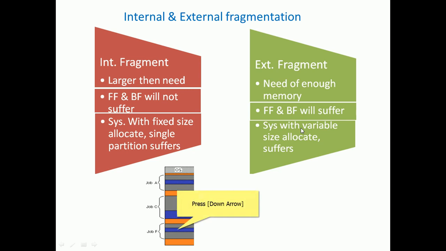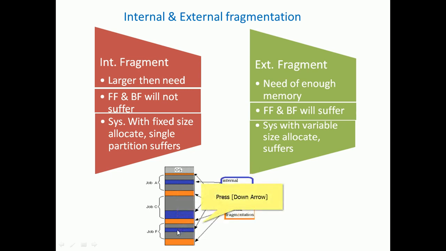Again, consider an example with jobs A, C and F, three jobs. The blue area indicates internal fragmentation, and the orange color indicates external fragmentation. External means it is outside job A, and internal means it is inside the job.